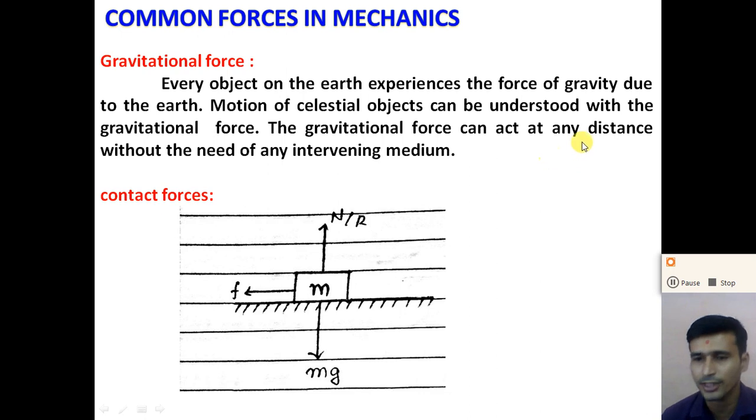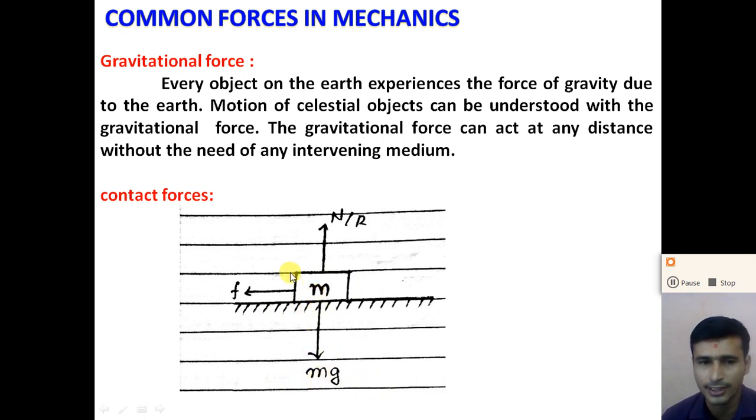If we consider an object having a mass m, the gravitational force on the object is equal to m into g, or we can say that the weight force of the object is equal to m into g, and it is always in the downward direction.